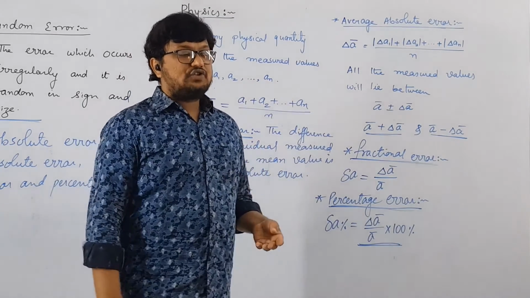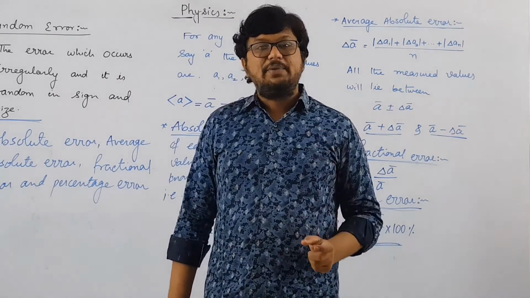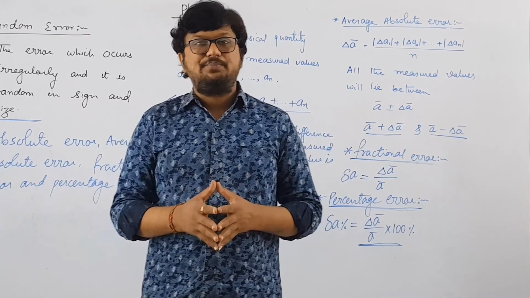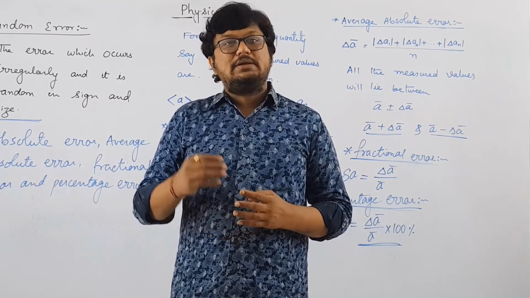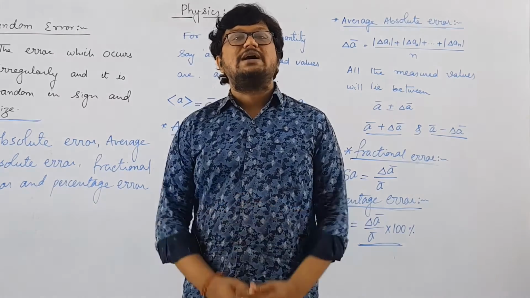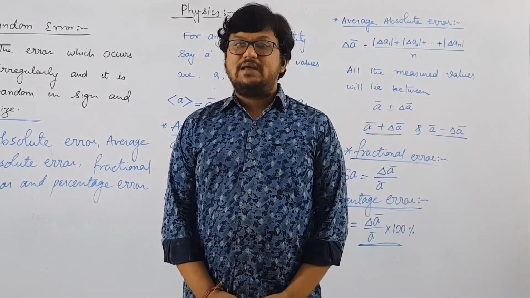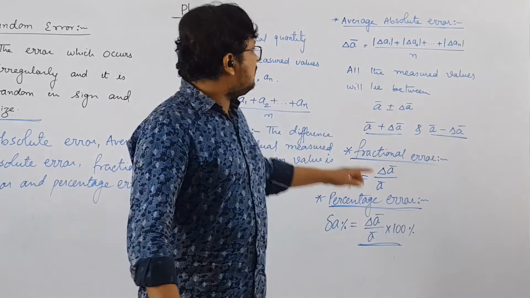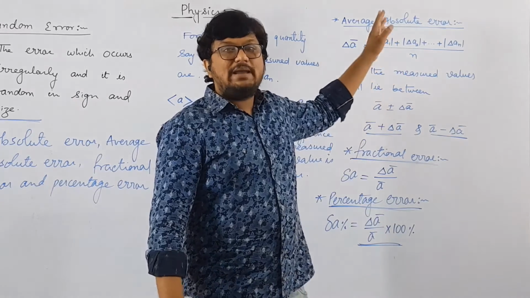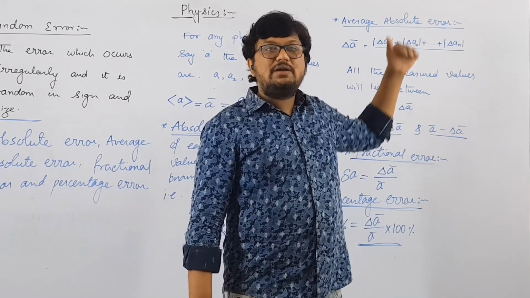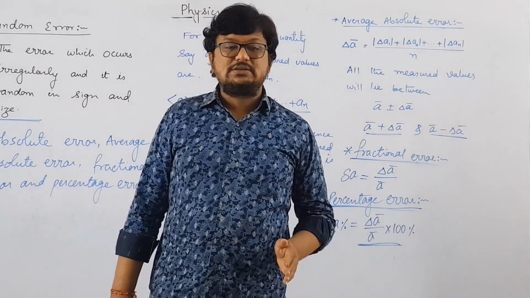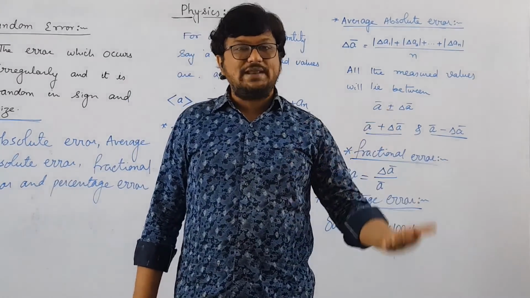In the next video lecture we are going to solve examples based on this concept. So what I want is for you to go through this concept, prepare it well, and keep in mind the formula for each type of error. Say for example it is asked to find the average absolute error. Then the formula will be delta A bar equal to the magnitude of delta A1 plus the magnitude of delta A2 and so on, divided by the total number of observations. You should know that. Based on this concept, we are going to solve a few examples in our next video lecture.